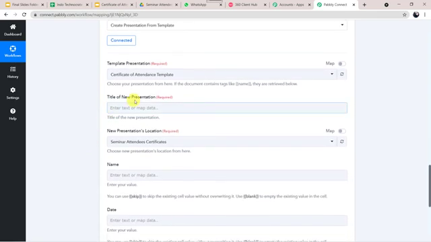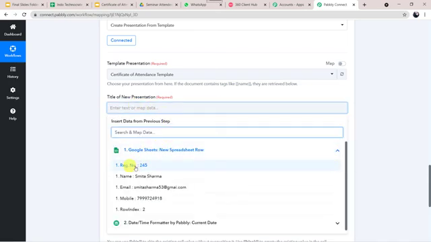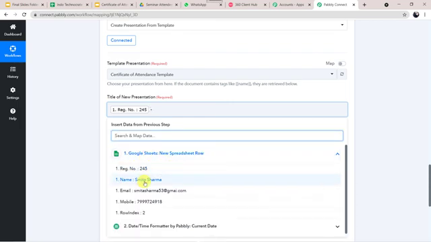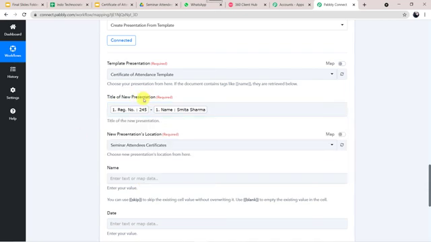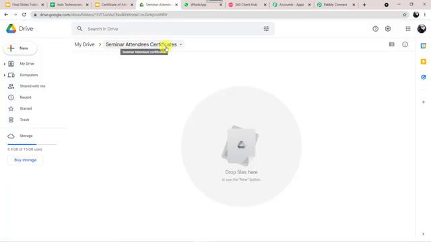Now we have to give the title of the new presentation. Okay, so here I just give the title of the new presentation as, I'll give the registration number and then the name of the attendee. Okay, so this will be the title of the new presentation, means the name of the new certificate. Okay, now new presentation location, where do we want to save this particular certificate? So I have already created a folder, Seminar Attendees Certificates. So I want all the certificates to be saved over here. I'll be selecting this particular folder, Seminar Attendees Certificates.